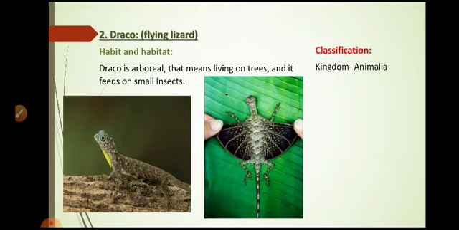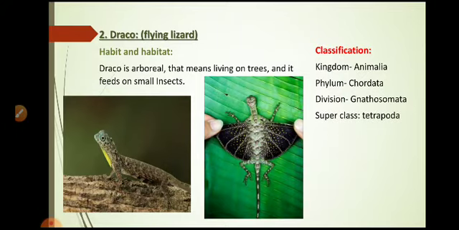After that, the classification. They are kept in the kingdom Animalia, phylum Chordata, division Gnathostomata because there is a presence of jaws. Superclass Tetrapoda, presence of 4 legs. Class Reptilia, order Squamata. Order Squamata, these are the organisms having horny epidermal scales, and there is a presence of a quadrate bone which is movable.